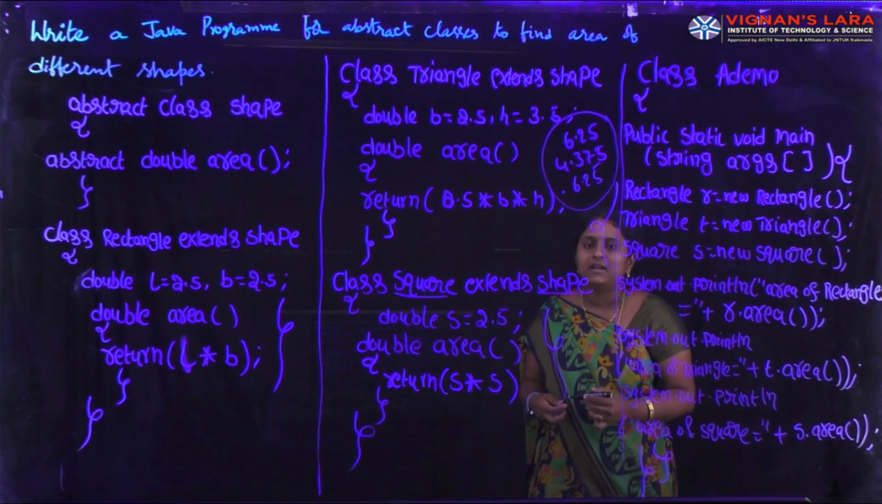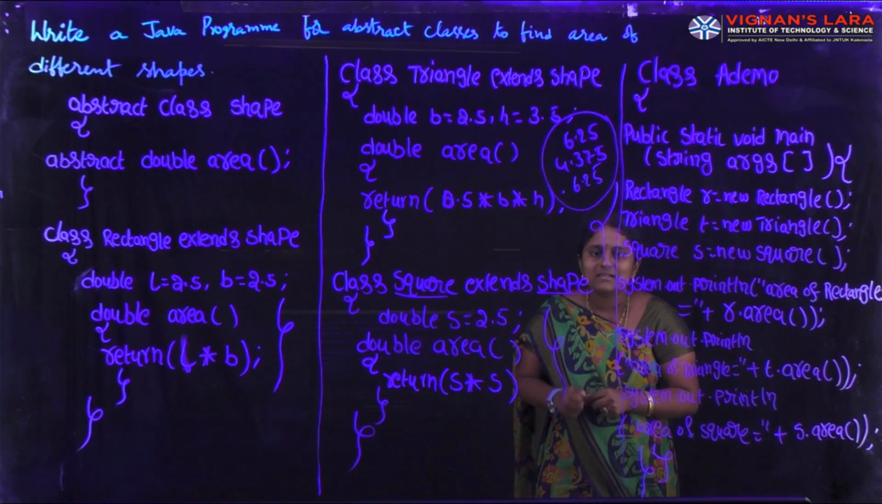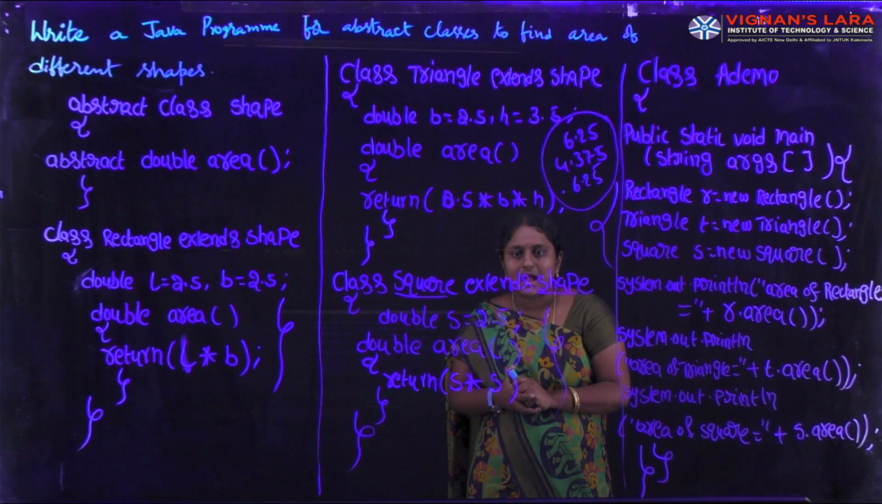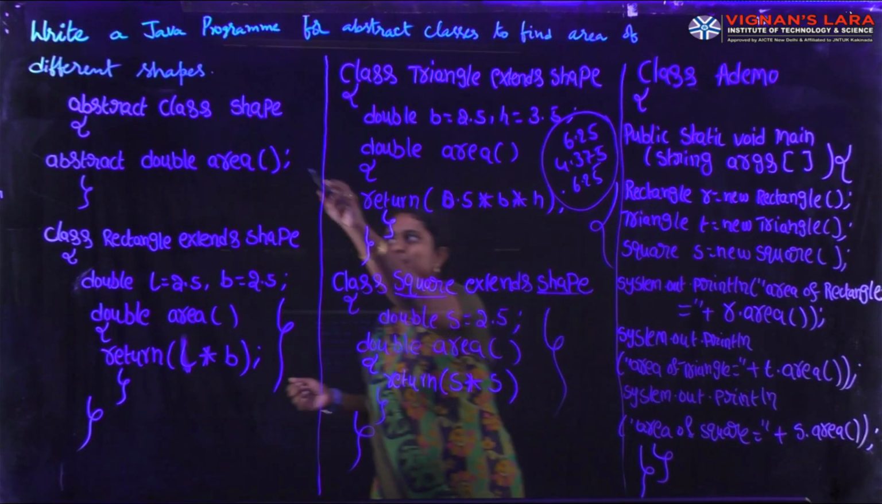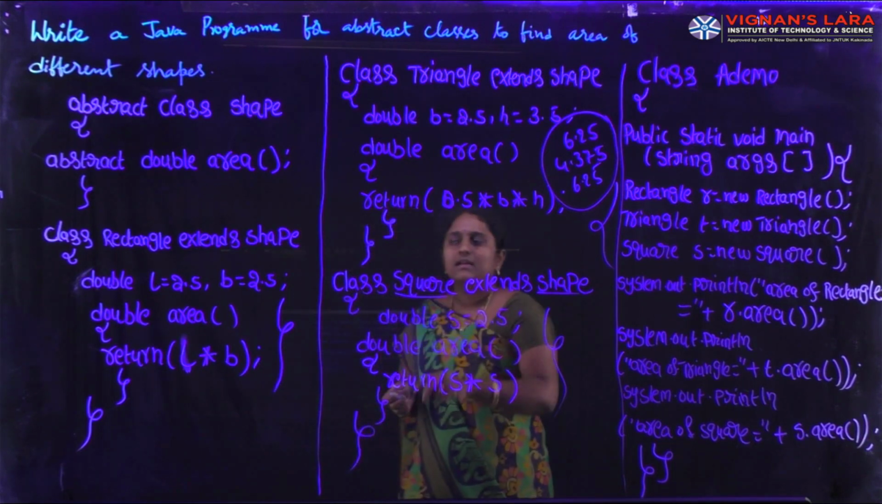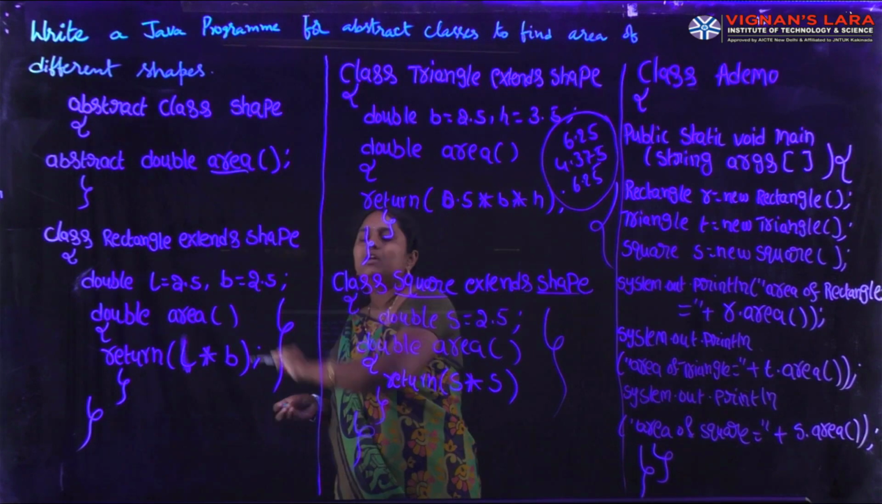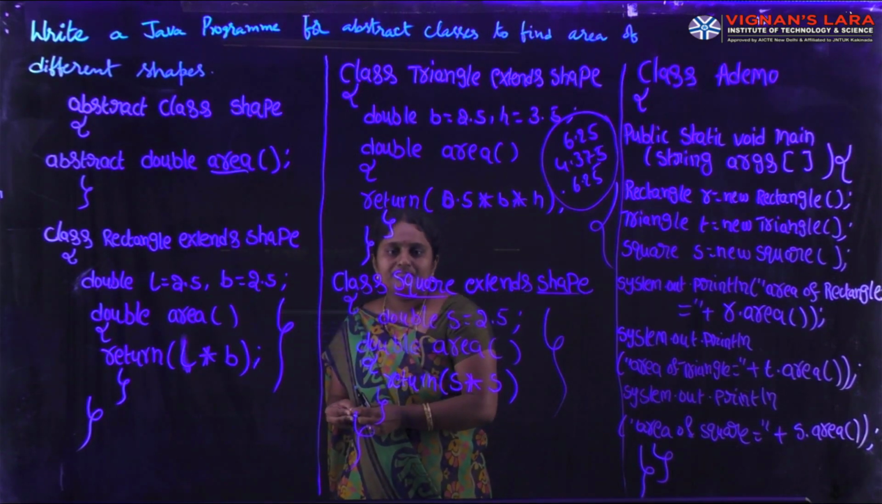Finally, it is nothing but abstract classes and abstract methods. An abstract class is a class which contains one or more abstract methods. An abstract method is a method without any body. We can declare a method as abstract using the abstract keyword. Simply we can say it is an abstract method.